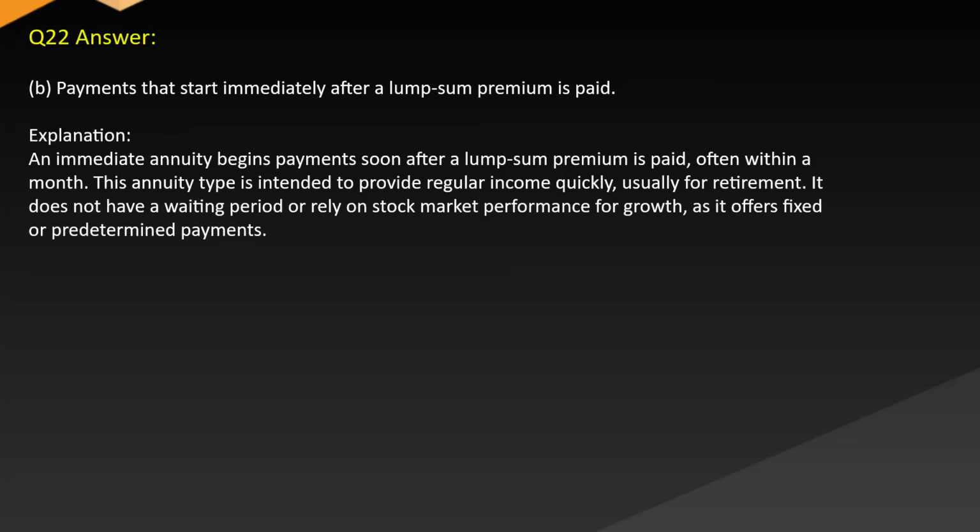Answer: B. Payments that start immediately after lump sum premium is paid. Explanation: an immediate annuity begins payments soon after lump sum premium is paid, often within a month. This annuity type is intended to provide regular income quickly, usually for retirement. It does not have a waiting period or rely on stock market performance for growth, as it offers fixed or